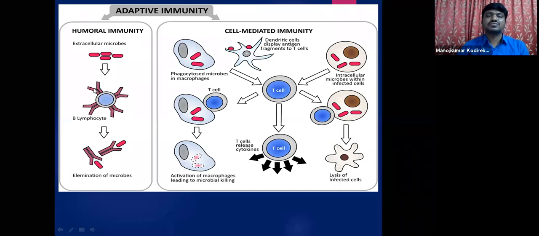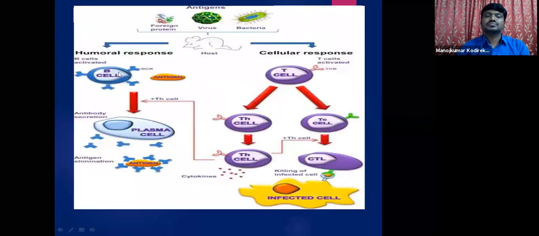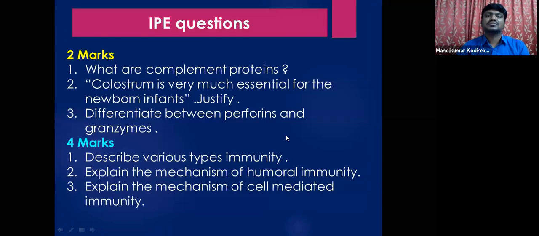This is also another picture, students. This is for your understanding. I have placed many pictures. Humoral immunity. This is cell-mediated immunity. This is brought by antibodies, and this is by the effect of cells. Again, humoral response or cell-mediated response, immune responses.